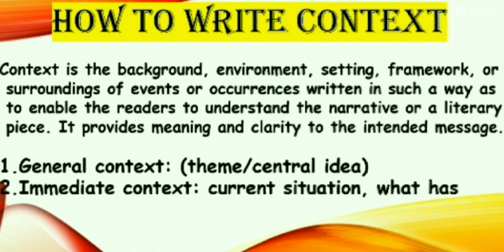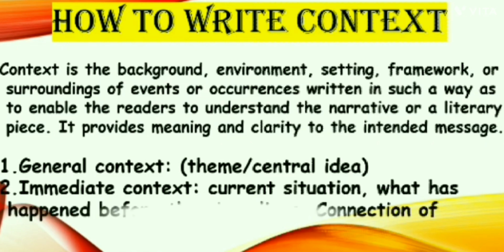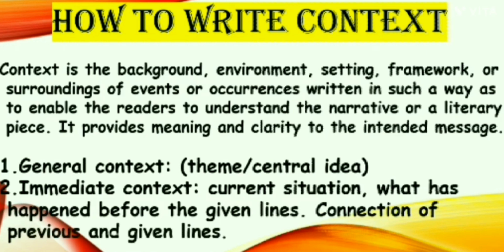Number two, immediate context, in which we write current situation, what has happened before the given lines, and we try to make connection of the previous and given lines. Keep in mind as a caution that in context you are not supposed to write about the given lines. Look at the example of the context of the same stanza.